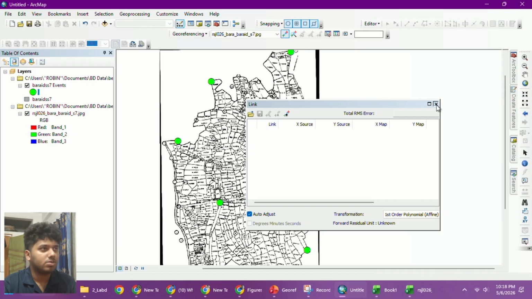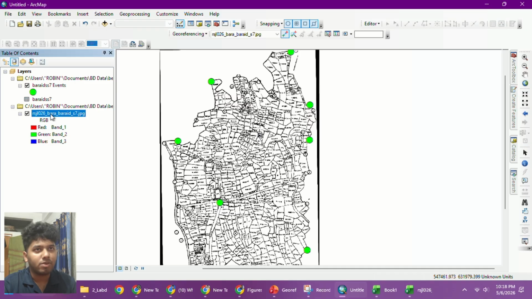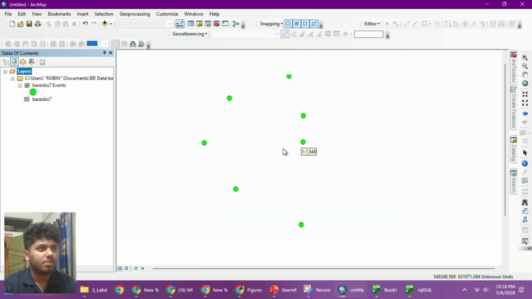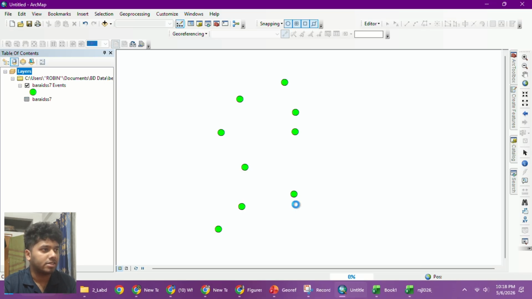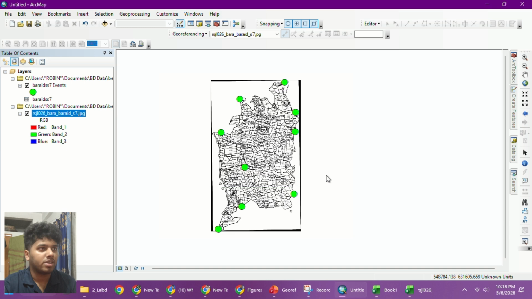Now let me show you some magic. I am gonna just remove the image, and if I bring back the image again, it will automatically detect these control points. Let's see how. I'm gonna click here and open the file again as 7. Here we can see it is already georeferenced.